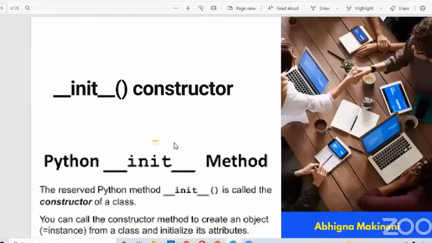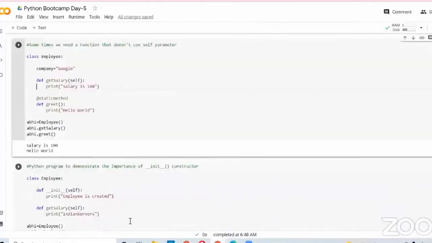Now there is one special method, that is the init method. It is also known as the init constructor. Actually, it is a special method which runs as soon as the object is created. See, this init method is also known as a constructor. I will show you with an example.